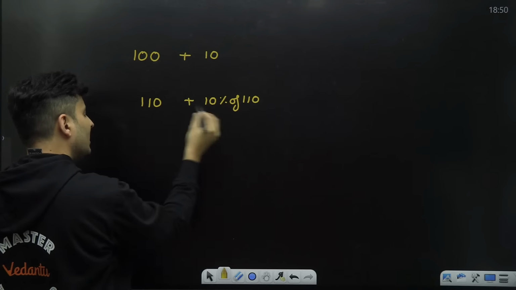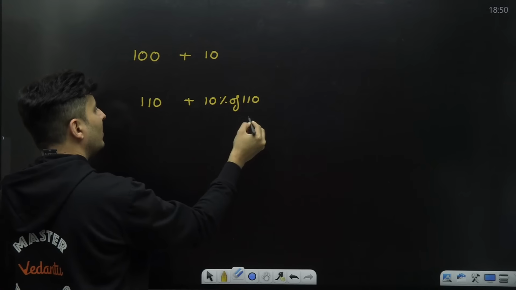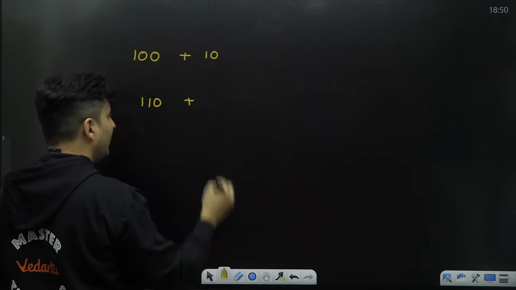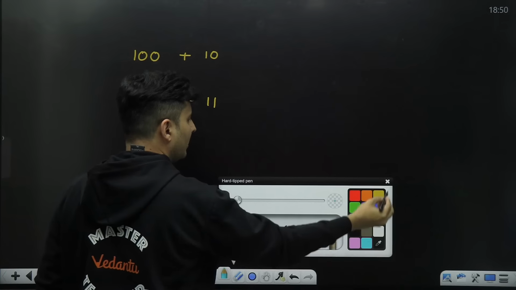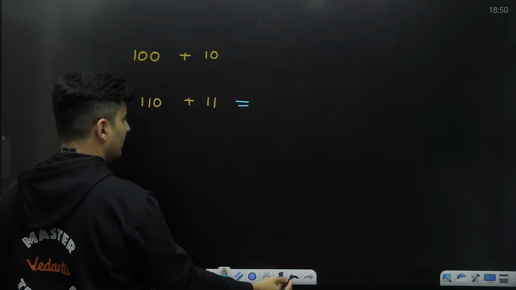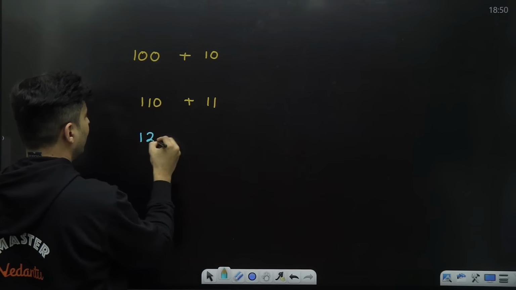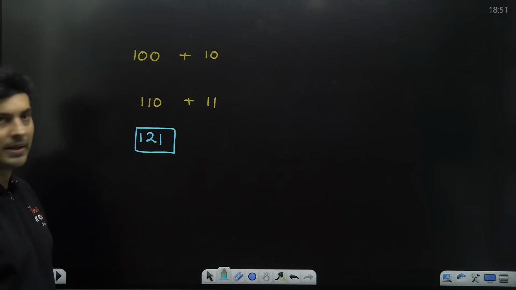Next year you will have 10% of that amount. So that amount keeps on getting compounded. So 10% of 110 is basically 11 rupees. If you notice, 110 plus 11, next year you will have nothing but 121 rupees. So that's how the logic goes.